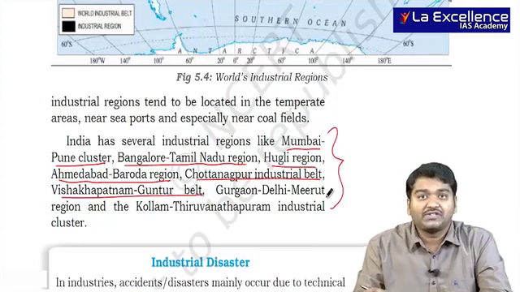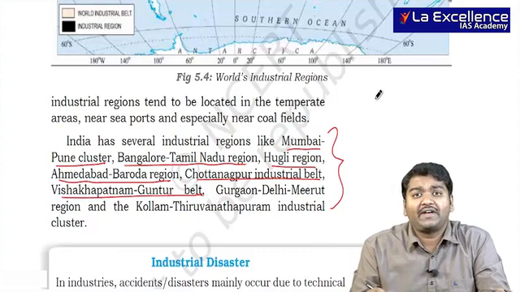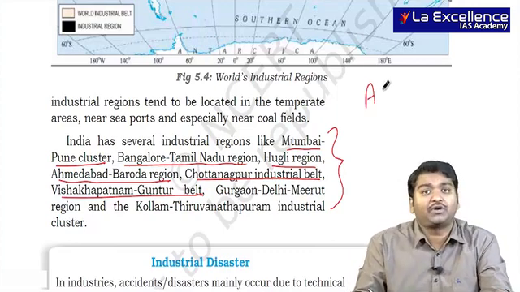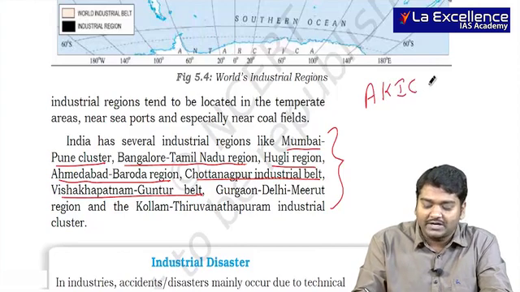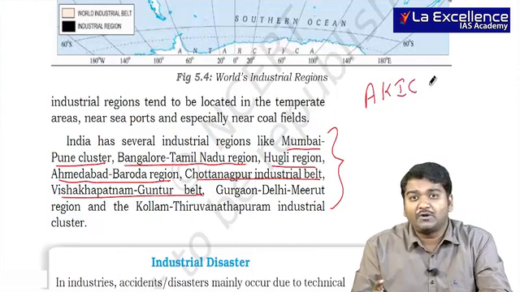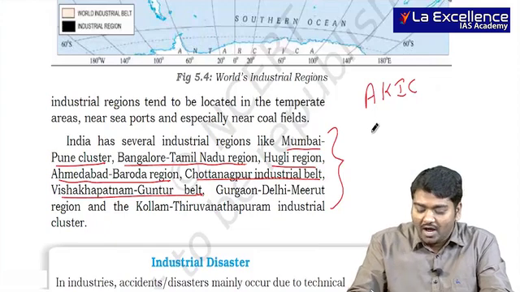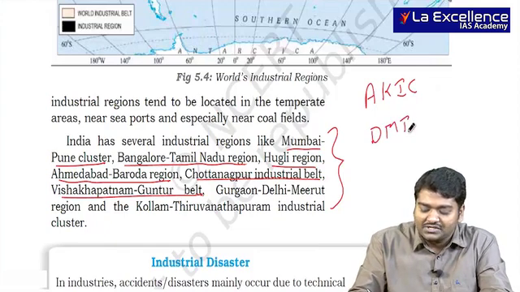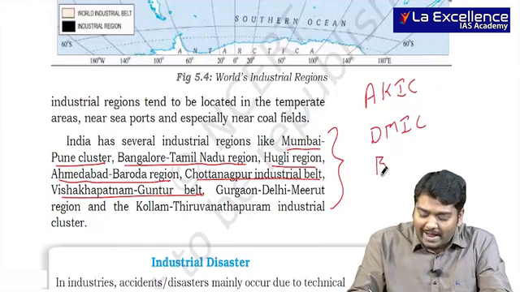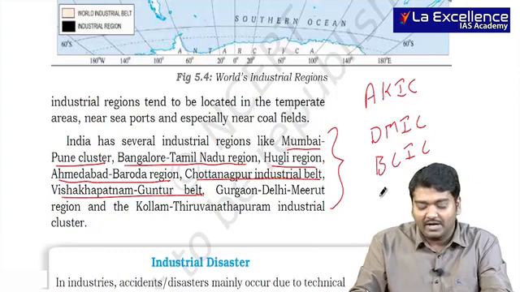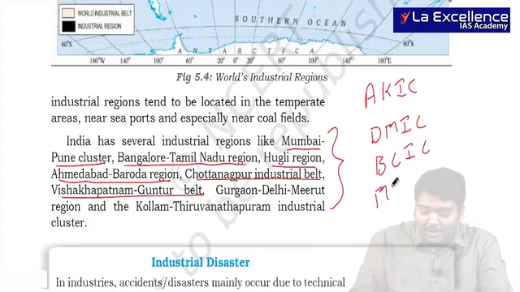Now, what India is doing, India is planning to go for highway connectivities. For example, we want to connect Amritsar to Kolkata and we call it the Amritsar-Kolkata Industrial Corridor. Transport is being developed in that corridor. We have the Delhi-Mumbai Industrial Corridor. We have the Bangalore-Chennai Industrial Corridor. And we have the Mumbai-Bengaluru Industrial Corridor.